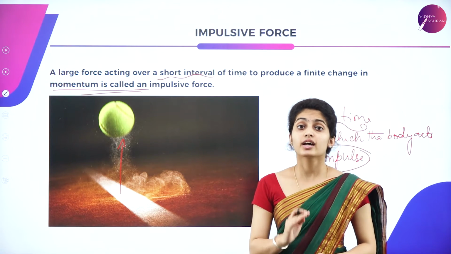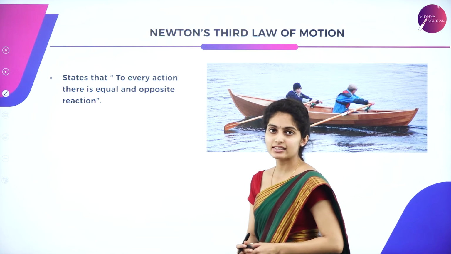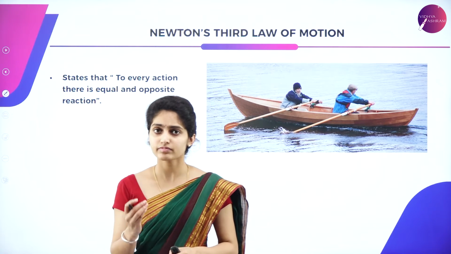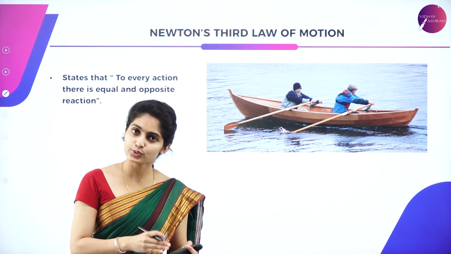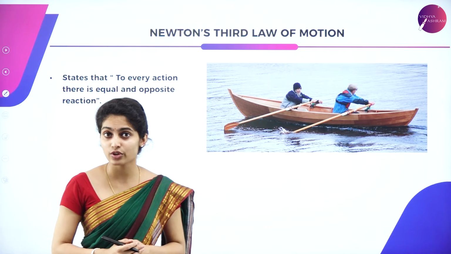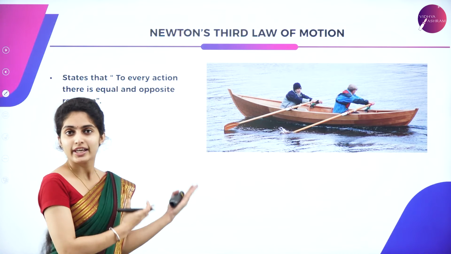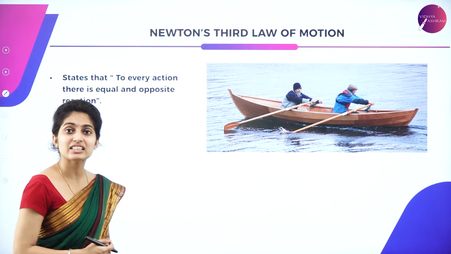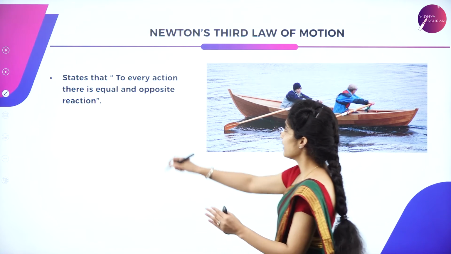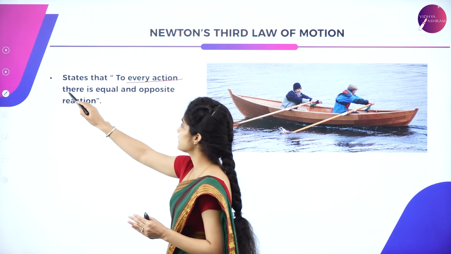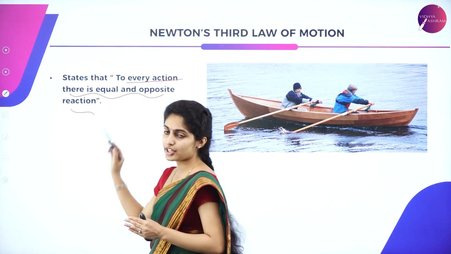And next, coming to Newton's third law of motion. It is one of the favorite laws for science students as well as non-science students. They love to explain Newton's third law of motion. It is very easy: to every action there is an equal and opposite reaction.